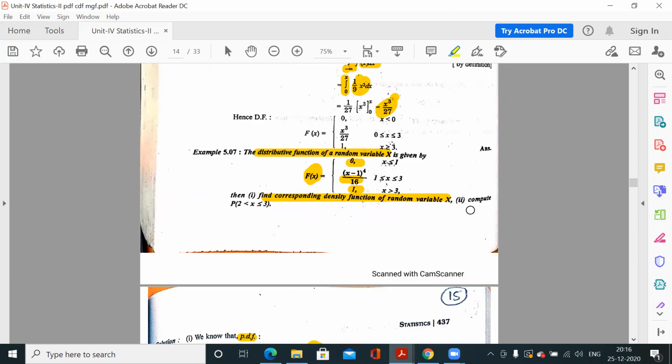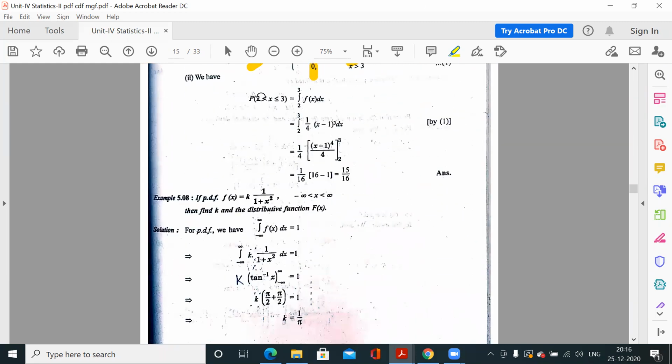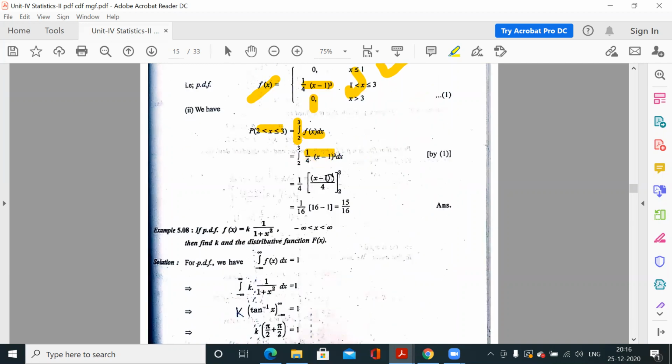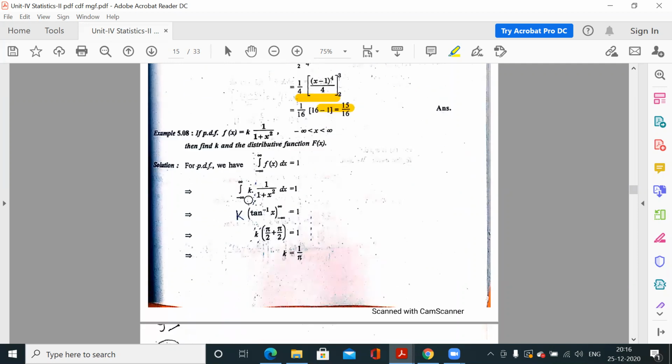Now the other question you can calculate, compute the probability when x lies between 2 to 3. So probability when x lies from 2 to 3 is the integration of fx from 2 to 3. So 2 to 3 क्या definition है, 1 से 3 तक total definition ये है. So 2 भी यहीं कहीं आएगा. So 2 to 3 आपको यही value use करनी है. ये value आपने separate किया, integrate किया, limit apply. Clear?